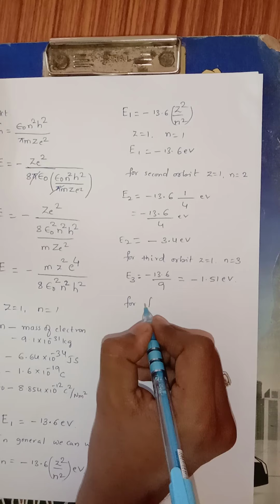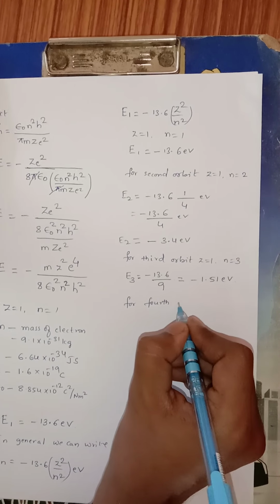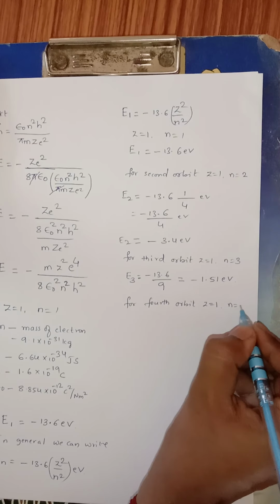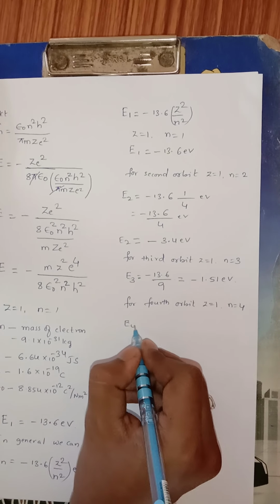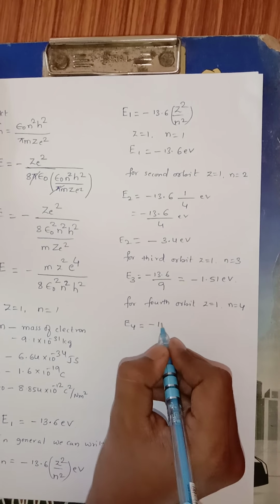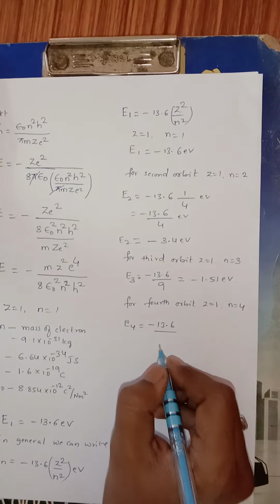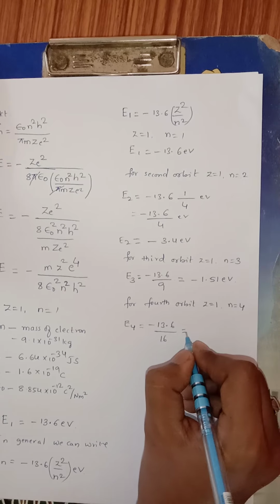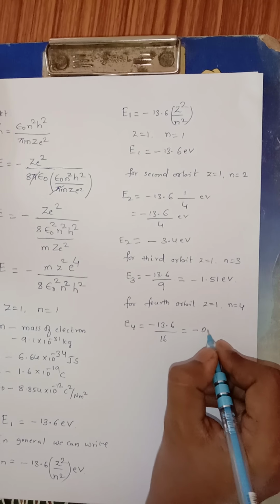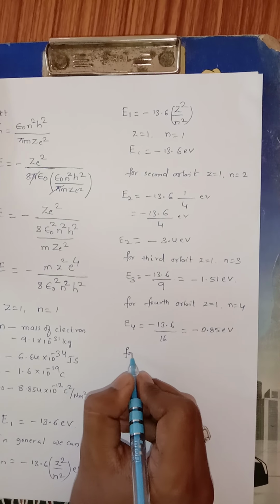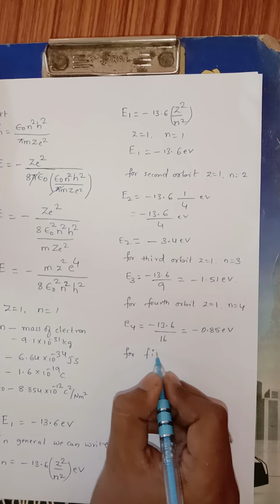For the fourth orbit, Z is equal to 1, n is equal to 4, then the energy of the fourth orbit can be written as minus 13.6 divided by 4 square, which is 16. It would be minus 0.85 electron volt.